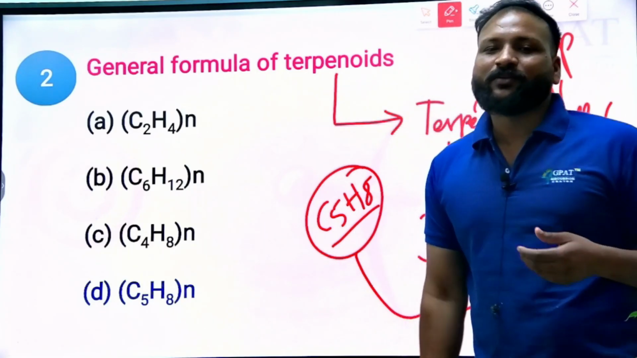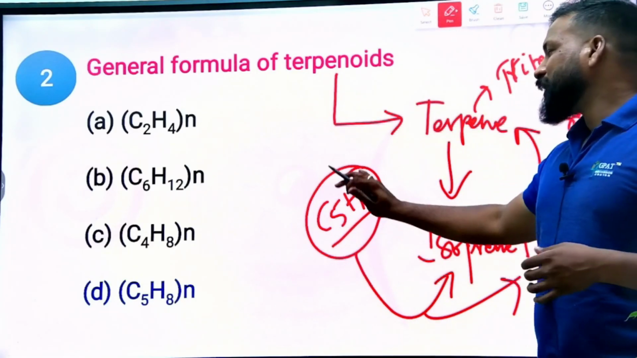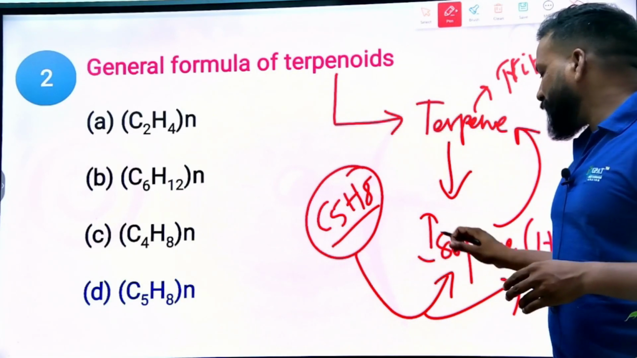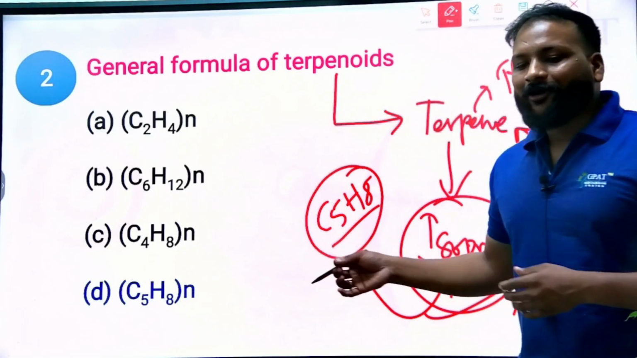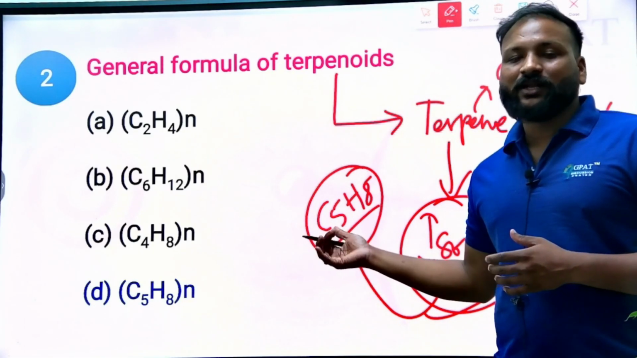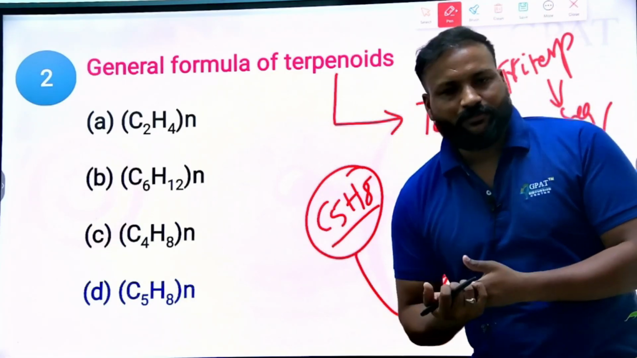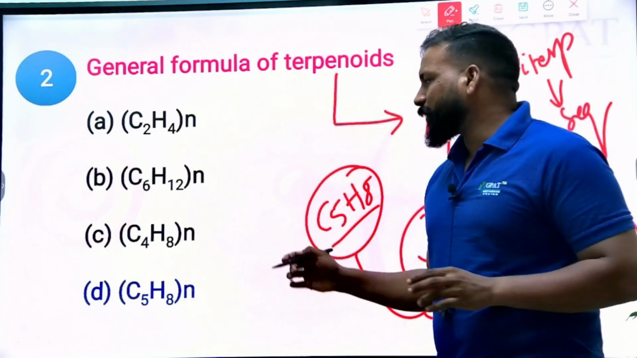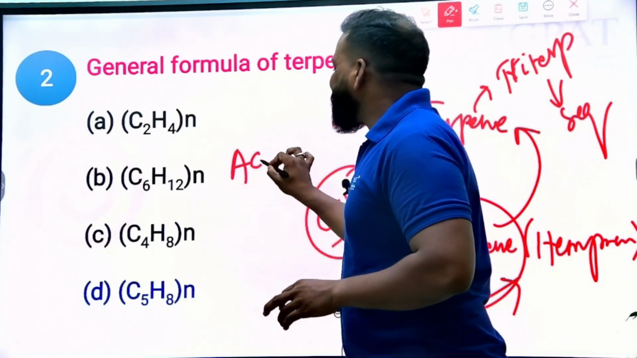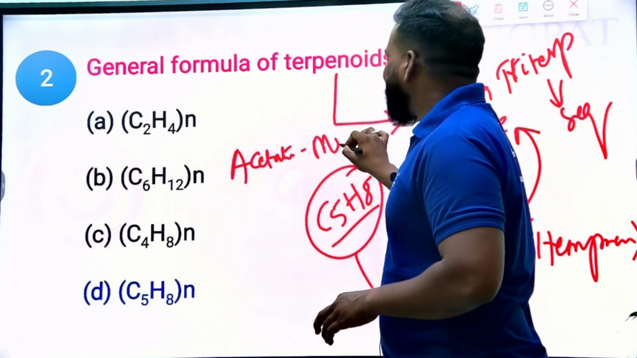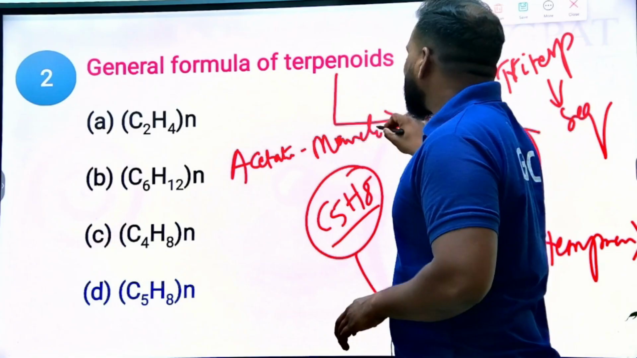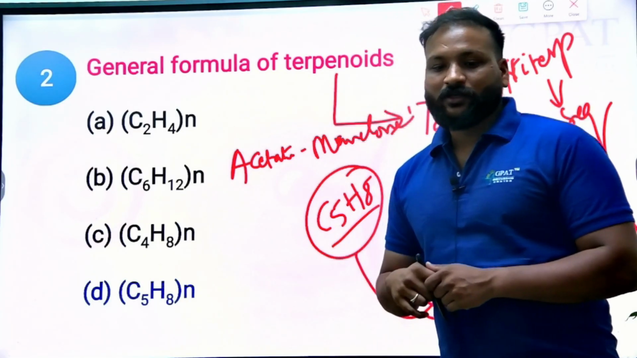It's the basic formula, and these terpenoids or isoprene units are obtained from the isoprenoid pathway. All these nuclei, all the structure containing compounds, are obtained from the isoprenoid pathway, that is known as the acetate mevalonate pathway, or isoprenoid pathway. Clear?